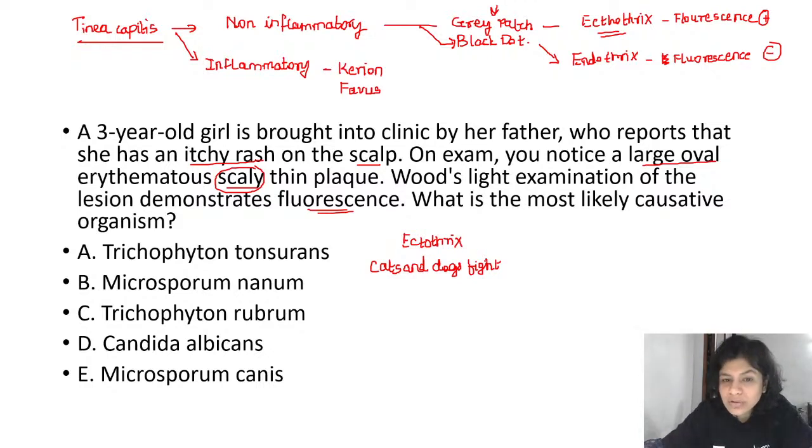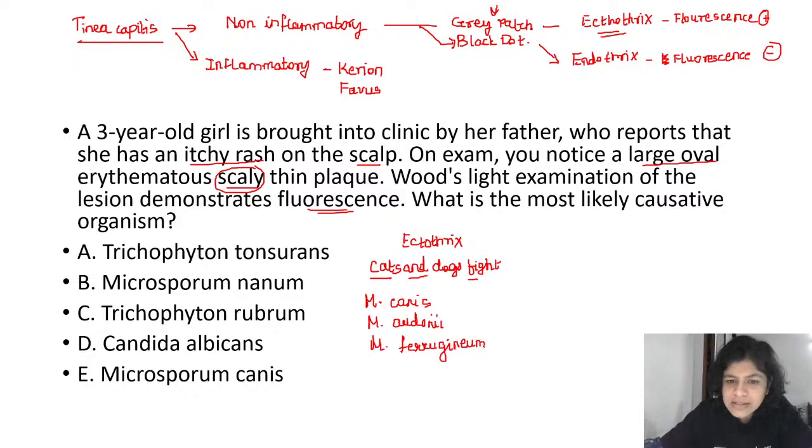So ectothrix, ecto means outside. So remember, C stands for Microsporum canis, D stands for Microsporum audouinii, and F stands for Microsporum ferrugineum.